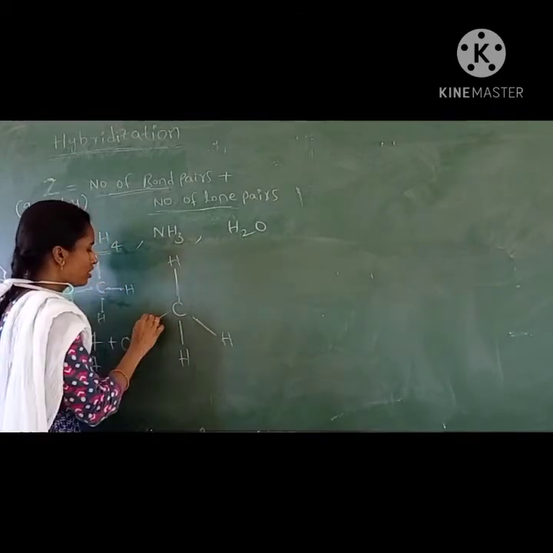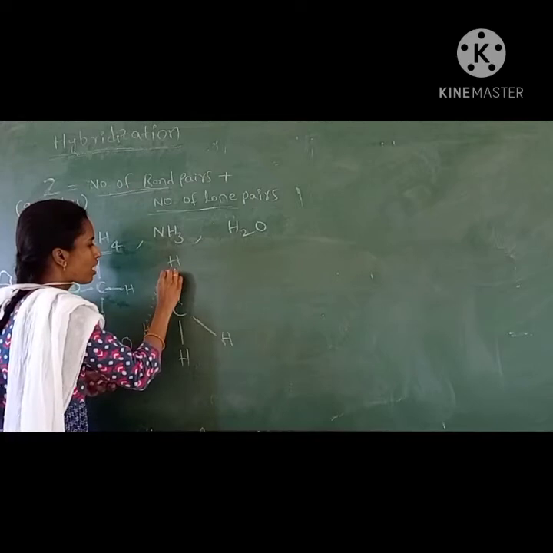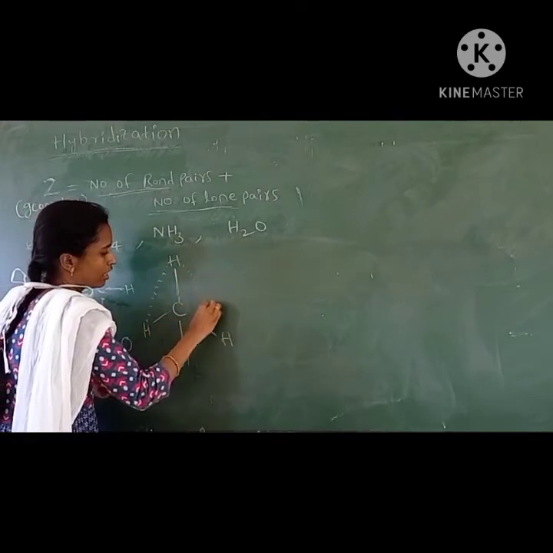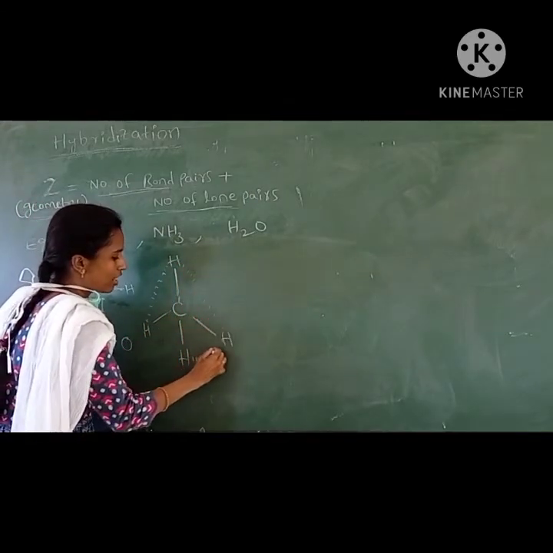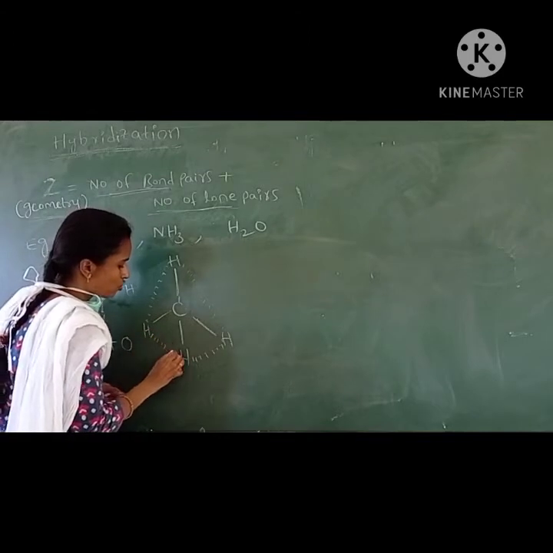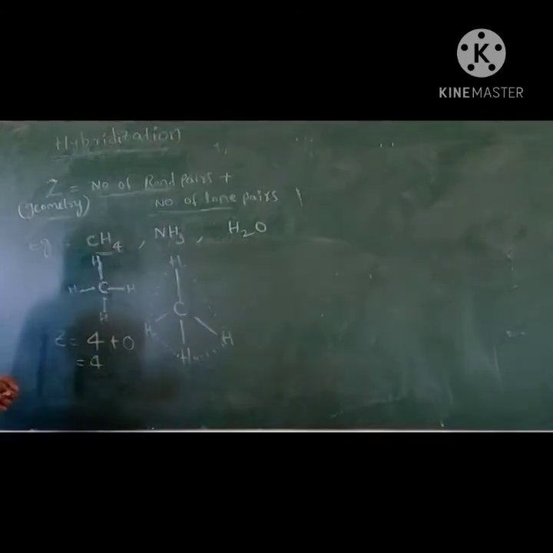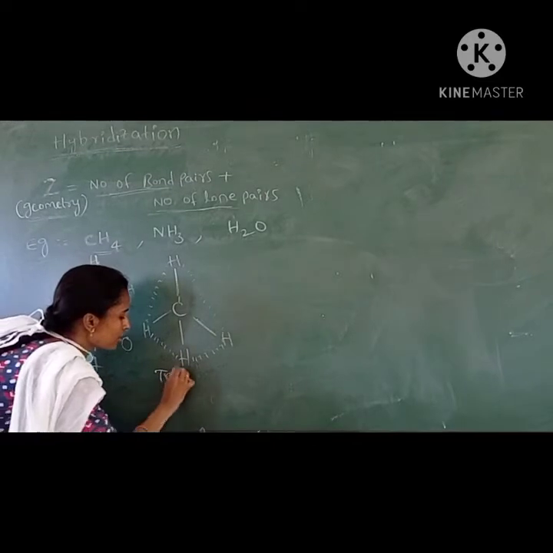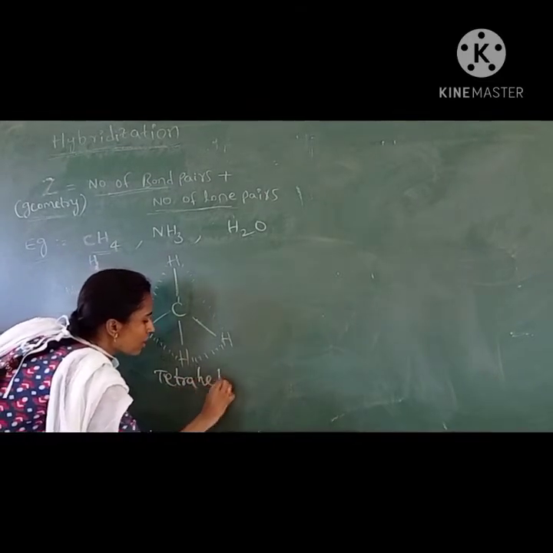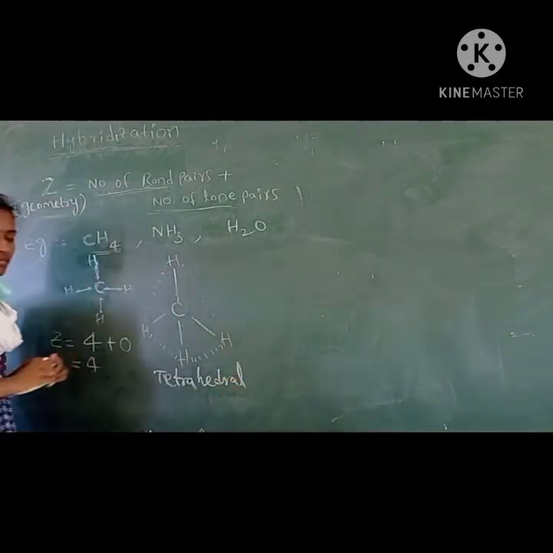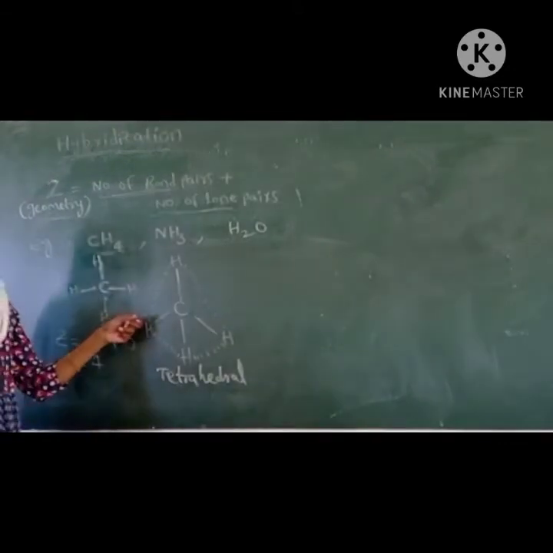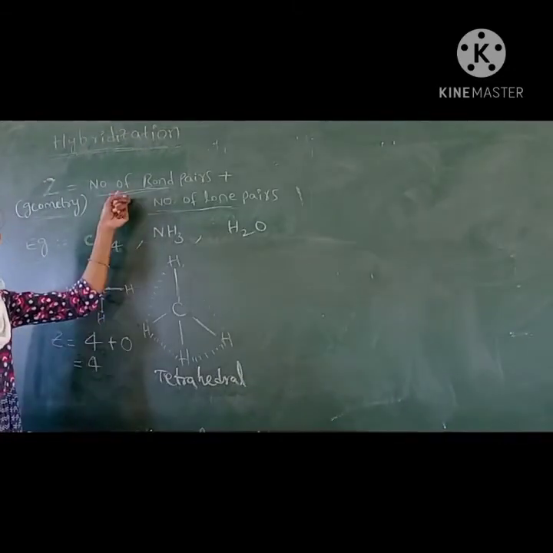If you join the ends, it looks like a tetrahedron. That's why this geometry is called tetrahedral geometry. So we have predicted this geometry by using this formula.